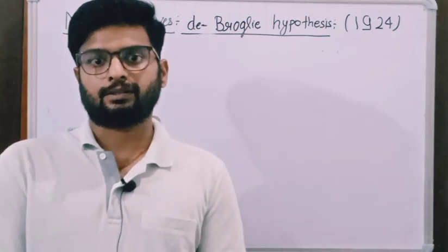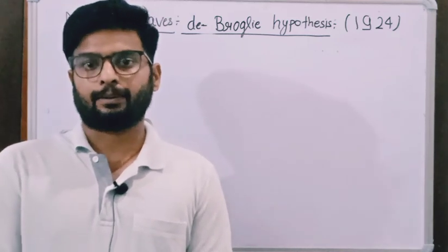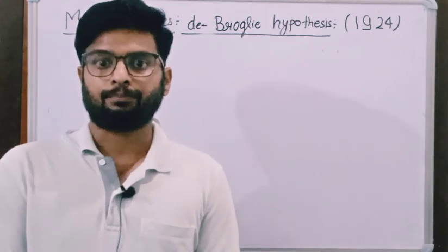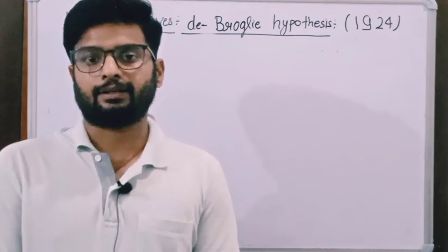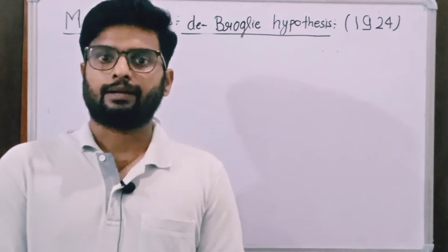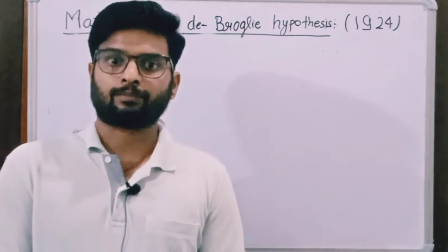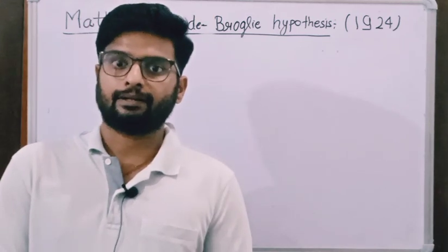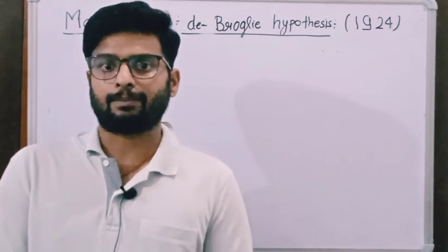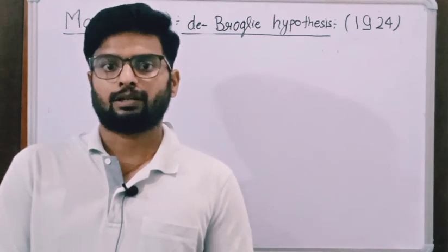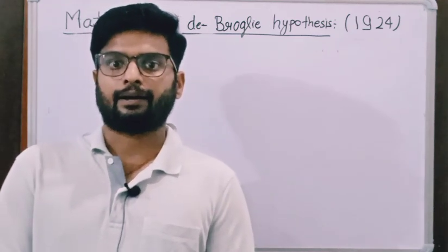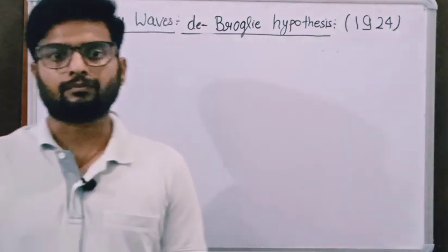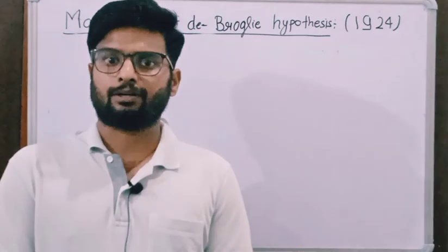So using this concept, de Broglie gave his hypothesis when he was doing his PhD, in 1924, that if light has wave particle duality, then this law should be universal and it should apply in nature for every material object.